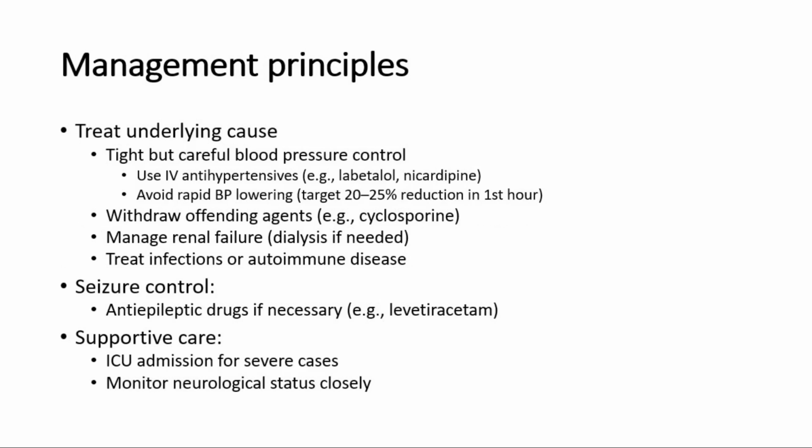Treat underlying cause. Tight but careful blood pressure control. Use IV antihypertensives like labetalol and nicardipine. Avoid rapid BP lowering, target 20 to 25% reduction in first hour. Withdraw offending agents. Manage renal failure with dialysis if needed. Treat infections or autoimmune disease. Seizure control with antiepileptic drugs. Supportive care, ICU admission for severe cases, and monitor neurological status closely.